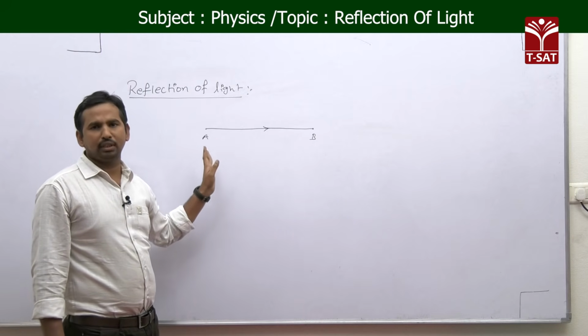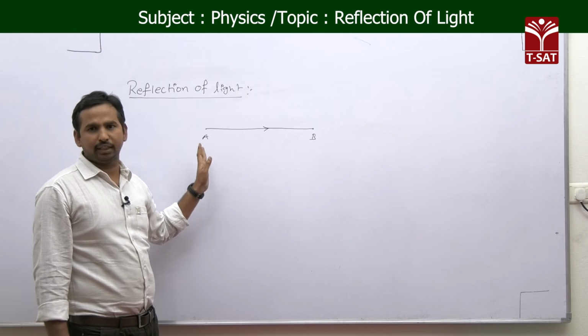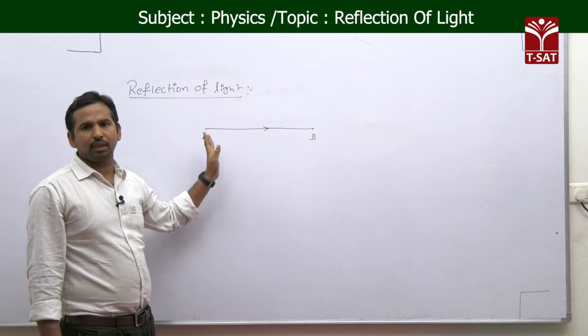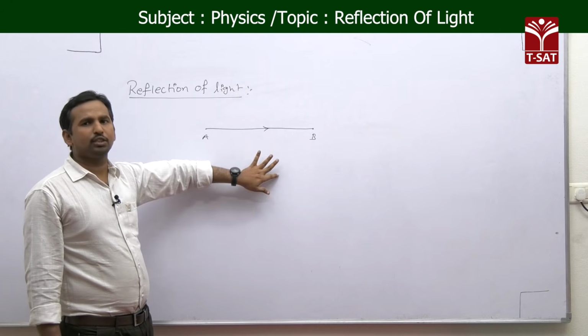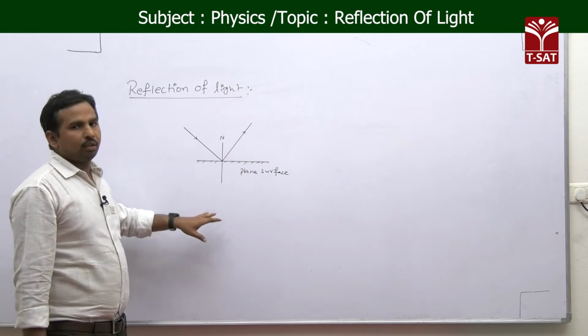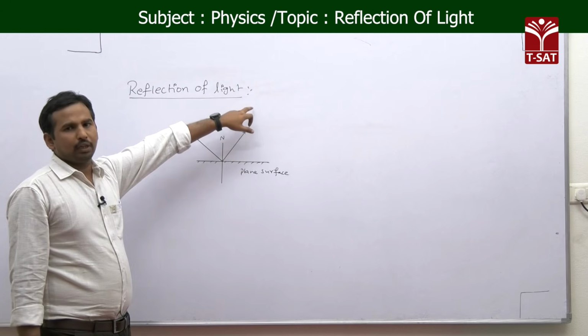This is what is given in the rectilinear propagation of light, which is given by Fermat. His name is Fermat. This is called Fermat's principle. Now we will see about the reflection of light.